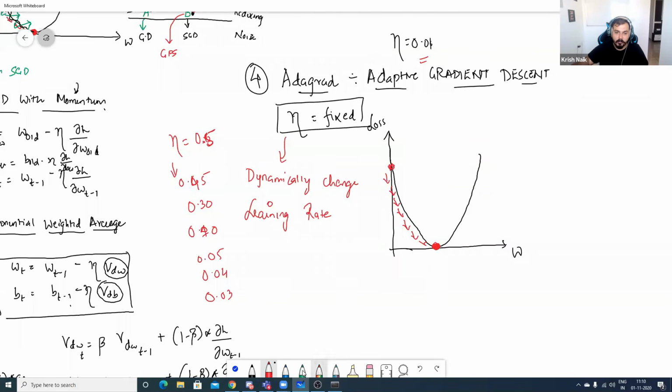So initially, suppose my weights were here, first I took a very big jump, and as my weight got updated my jump became smaller, and smaller, and smaller. And finally, I reached my global minimum. Now just tell me whether this process will be faster or this process will be faster. In this process, I have kept my learning rate fixed. But in this process, my learning rate is changing as the number of iterations is increasing. Yes, obviously this blue one will be faster.